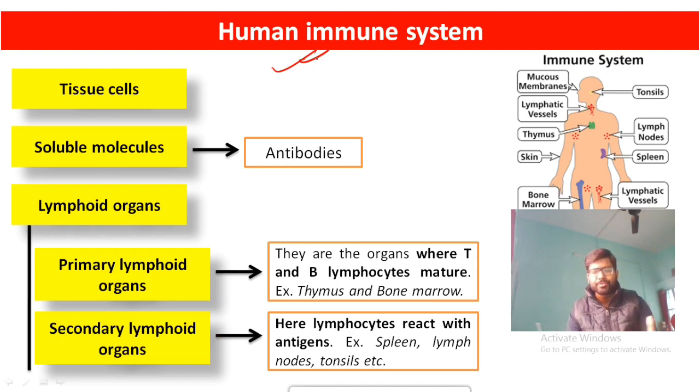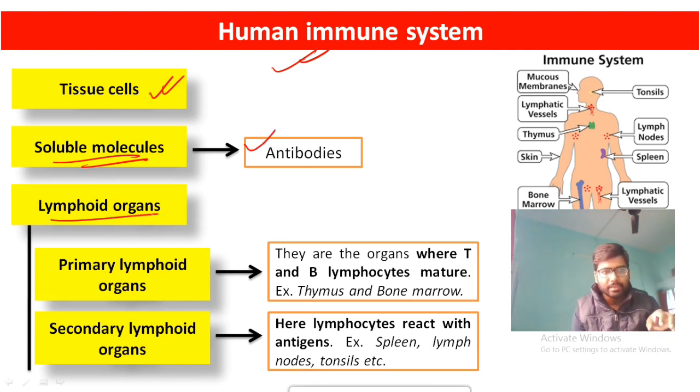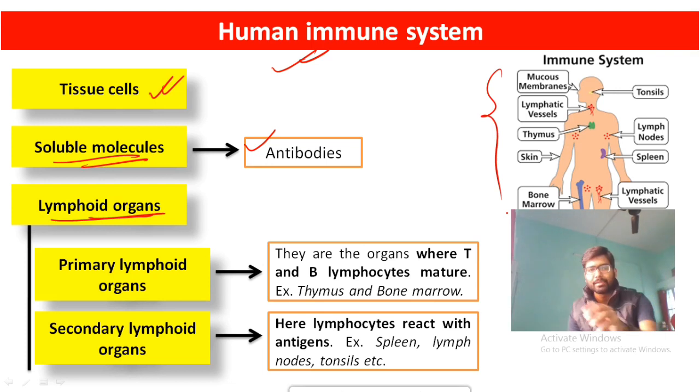Coming to the next point, the human immune system. The human immune system has three different components: tissue cells, like the phagocytes, the macrophages, the Kupffer cells; soluble molecules, where antibodies come under this class; and lymphoid organs. Examples of lymphoid organs are thymus, bone marrow, tonsil, lymph nodes. The lymphoid organs are further classified into two categories: primary lymphoid organ and secondary lymphoid organ.